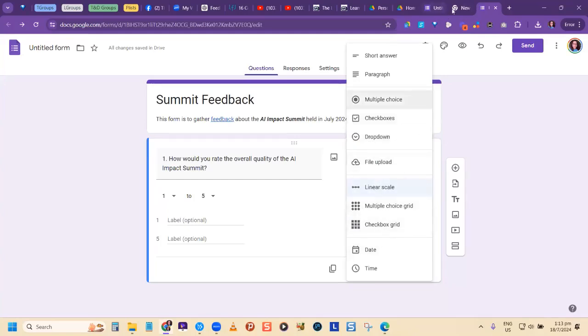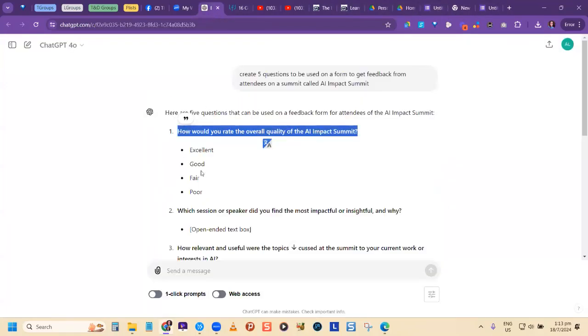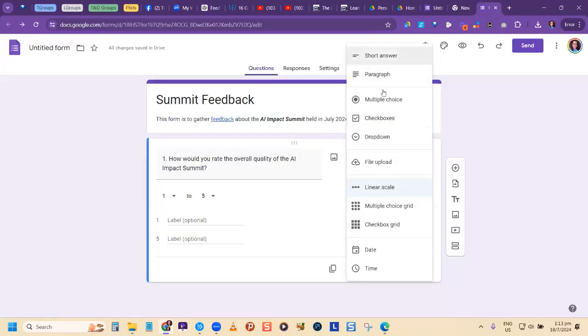So for the one that I showed you here, let me see who's thinking, which one would I use for it? Which would be the better question type to use for this? What would you want them to be able to do? So it says excellent, good, fair, poor. So this is the kind of question. Coming back here, which one of these would I choose? Short answer, paragraph, multiple choice? Put the letter that it starts with. So S for short answer, P for paragraph, M for multiple choice, C for checkbox. Which one would I use?